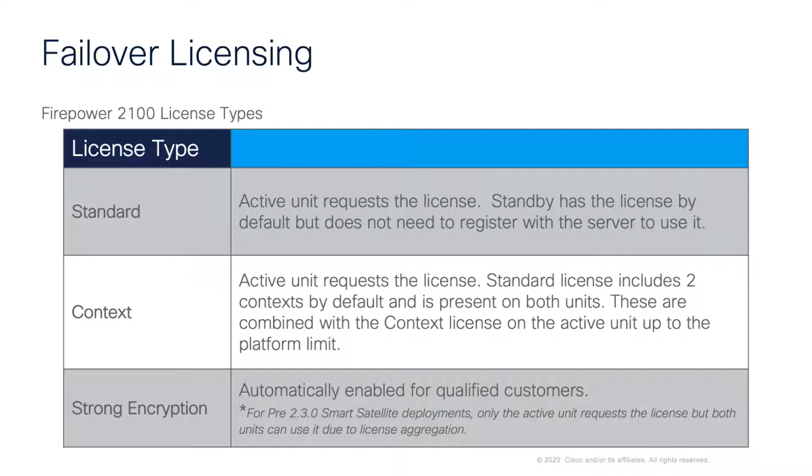For contexts, again, the active unit requests the license, and the standard license includes 2 contexts by default, and that is automatically present on both units within the failover pair. These standard context licenses are combined with the context license that has been purchased on the active unit up to the maximum platform limit. And for strong encryption, well, this will be automatically enabled for qualified customers.